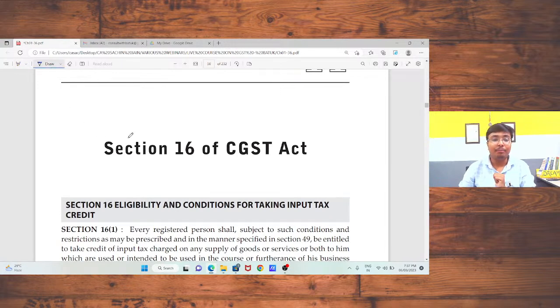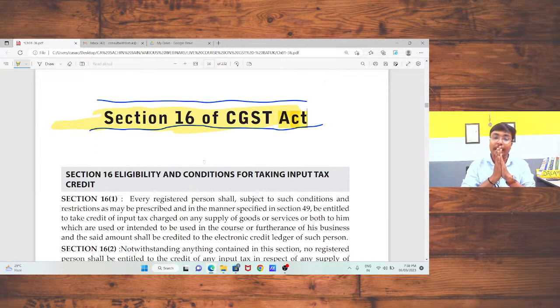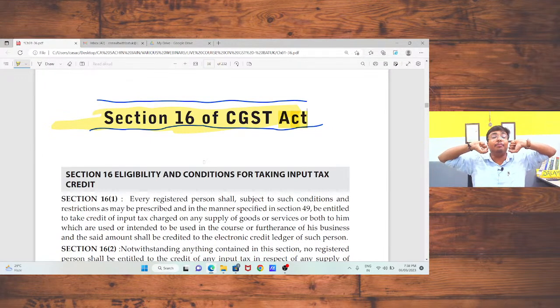Now we are going to start the most important section of the GST Act. Sir, why am I saying that this section is most important? The logic. Sir, section 16 talks about input eligibility and conditions to claim input tax credit.